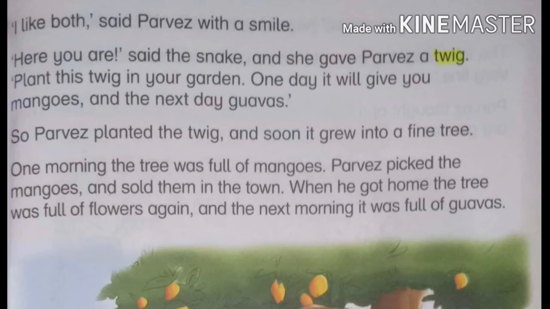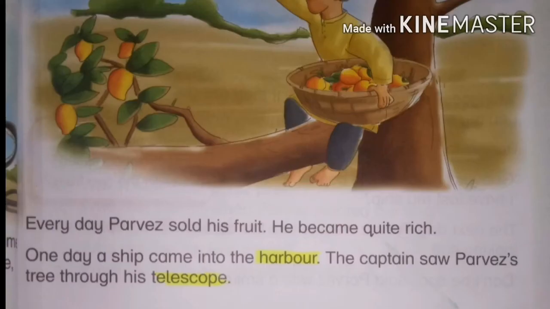Finally, Pervez planted the twig, and very soon it grew into a tree. It was a magical tree because one day there were mangoes on the tree and the next day there were guavas. Next, every day Pervez sold his fruit. He became quite rich. One day a ship came into the harbor. The captain saw Pervez's tree through his telescope.